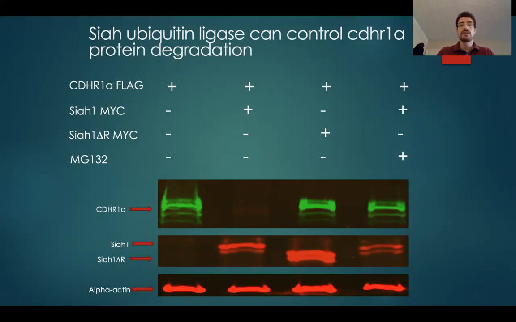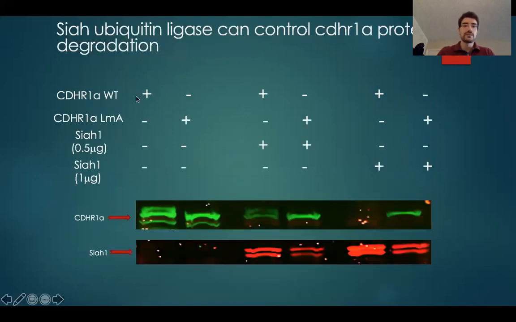But we wanted to take a closer look, specifically at Siah, so we created a Siah-insensitive version of CDHR1 in which we mutated the degron motif that Siah could target. If you look here, we can see the wild type being expressed in the cells after the Western blot, and here the LMA, the insensitive version. When we transfect CDHR1 with Siah, we get a decrease in the intensity of the band. When we do the LMA, we don't get that change.